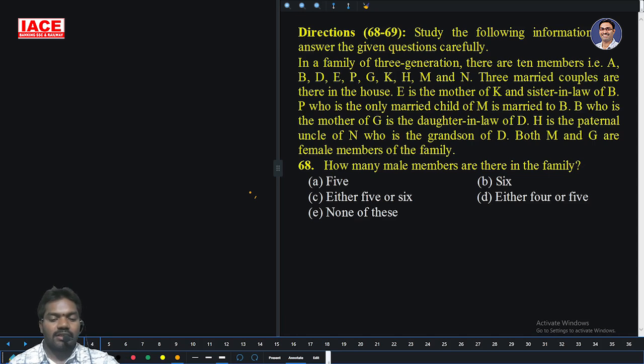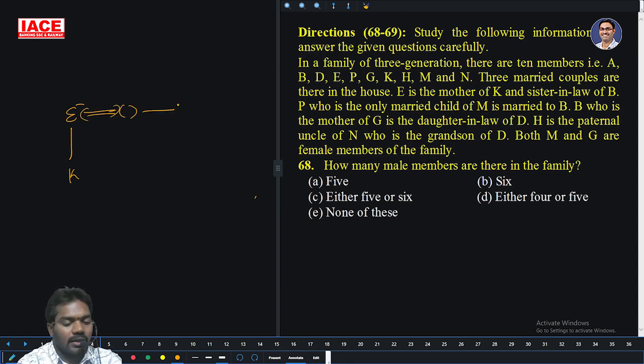Family of 3 generations, there are 10 members in the family. 3 married couples are there in the house. E is the mother of K. So E is the mother of K and sister-in-law of B. Let us take it as confirmed marriage of E. E is the sister-in-law of B.